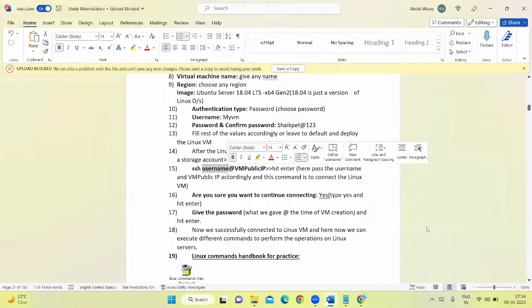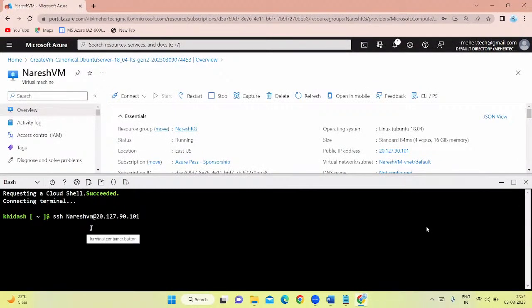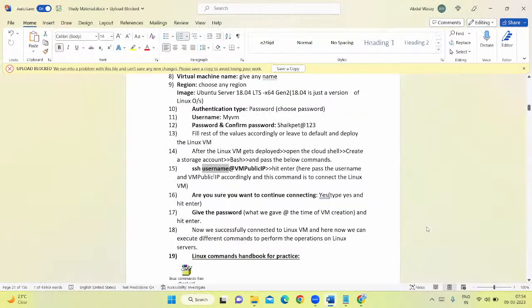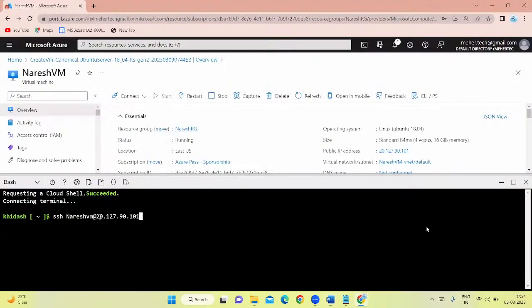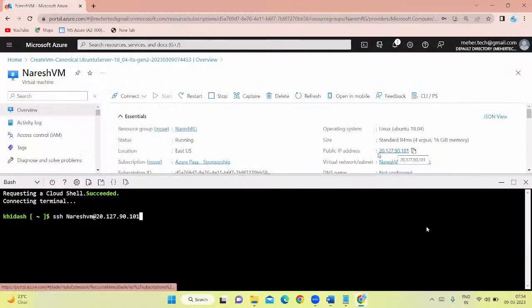Every time, whatever username you want for your VM, that you will give. I have given Naresh VM. You might have given my VM or some other name. That's why I have written here in a generic way: username at VM public IP. This is the public IP of the virtual machine.